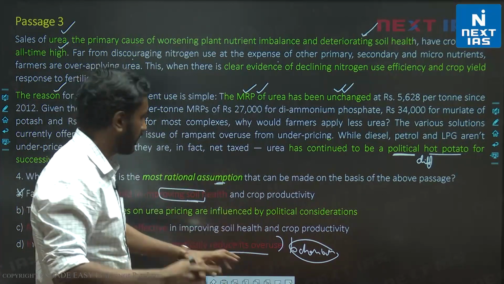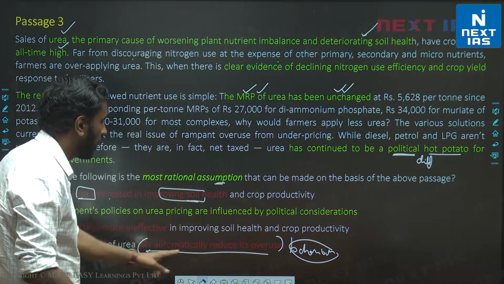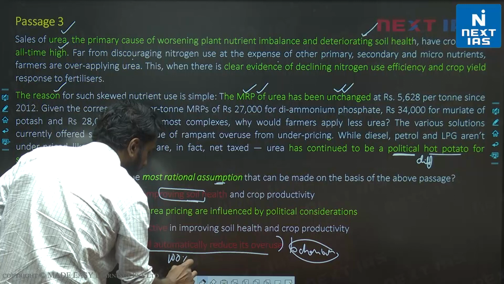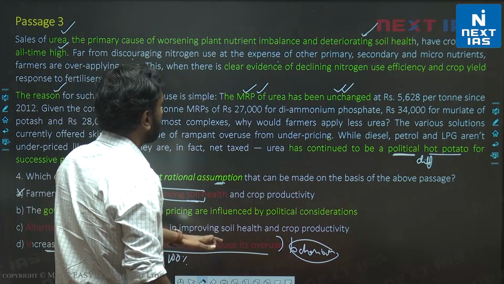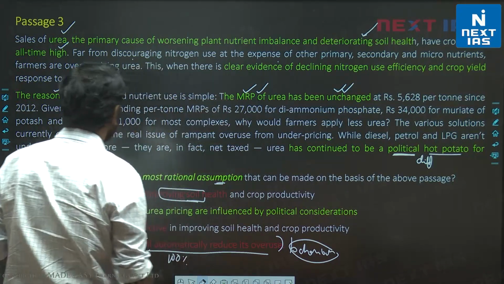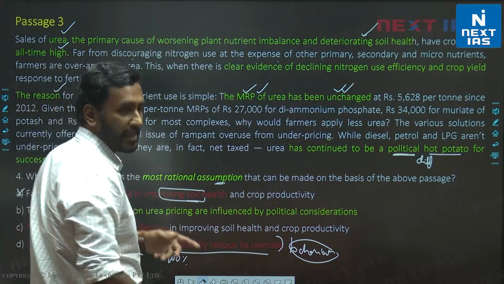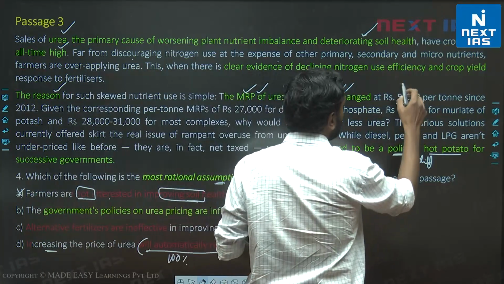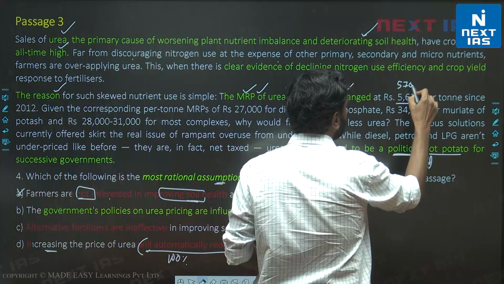But the most important thing I want us to notice about option D, will automatically reduce its overuse, is that it means it will 100% reduce its overuse. The problem with this statement is, we are told here that MRP of urea has been unchanged, right? So suppose I change the price of urea from 5,600 to 5,700.